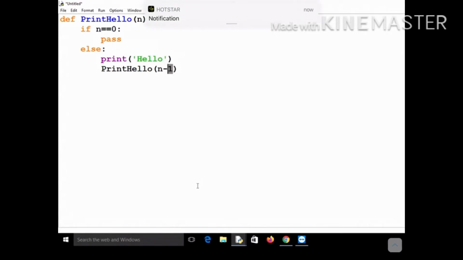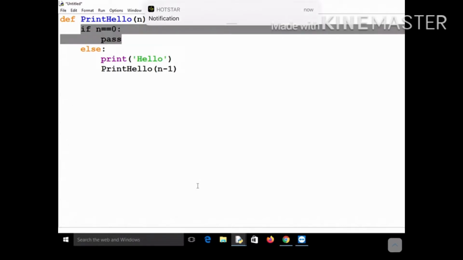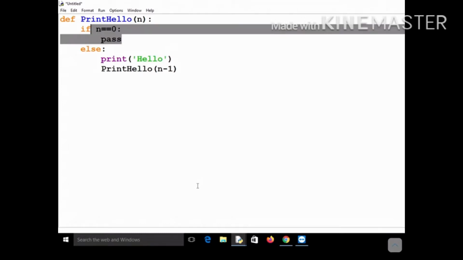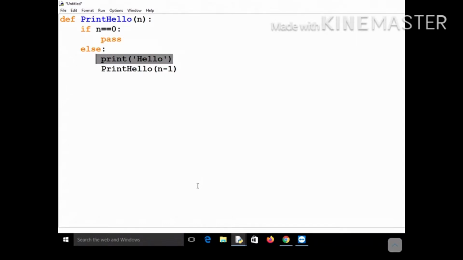And then again it will call print hello with the value 4. Again it will check, this condition will not get satisfied, again it will print hello, again it will call print hello with the value 3. Again it will pass, next time it will again print hello and call it with the value 2. So print hello 2 will be called, and again n is not equal to 0, so it will print hello, and this time it will call print hello with 1, and again it will not be 0, so it will print hello, and finally it will become 0.